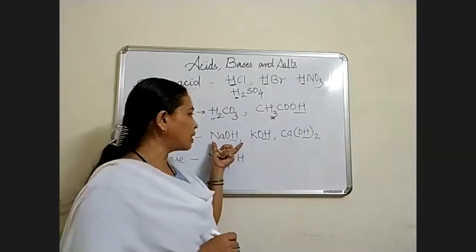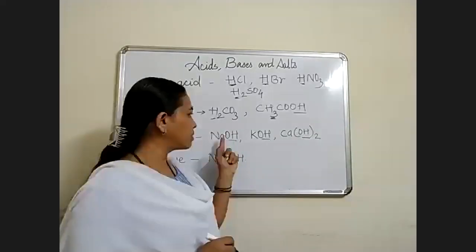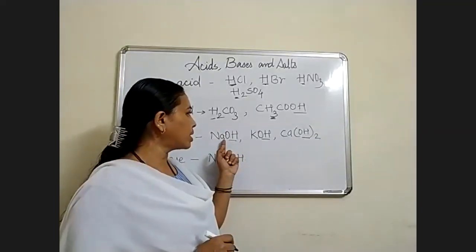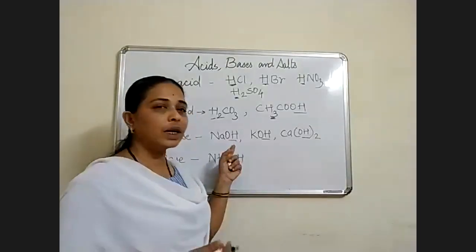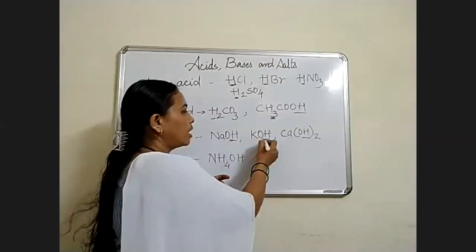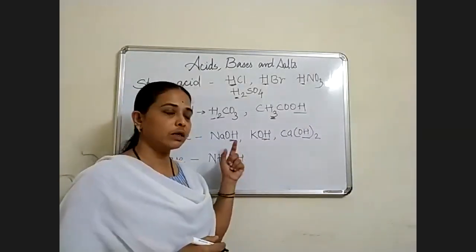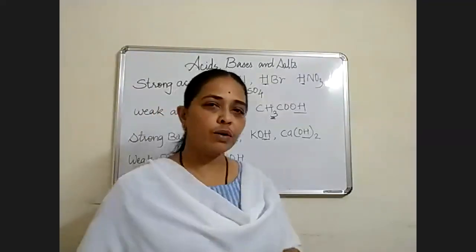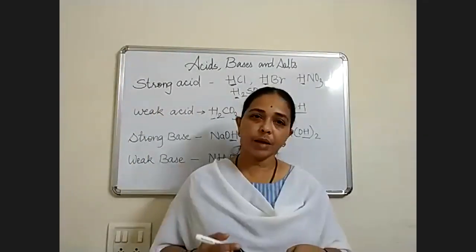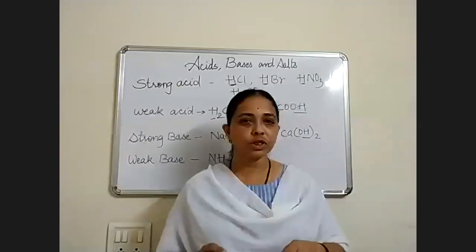When many metals are burned, they become basic in nature, or if the substance gets mixed with hydroxyl ion, then it becomes basic in nature. So these are strong bases because they have hydroxyl ion in them and no hydrogen ion.